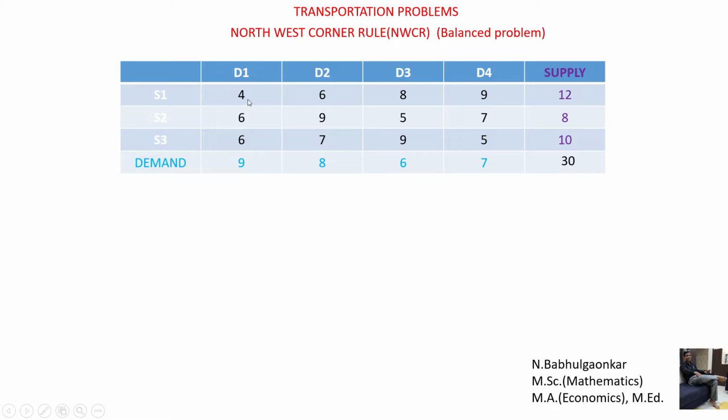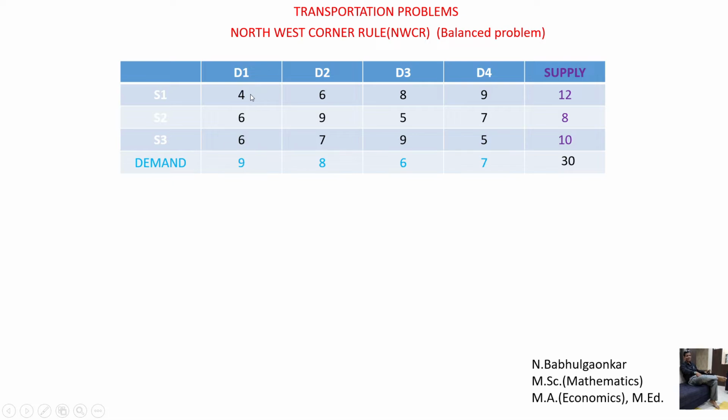Now take into consideration this cell. This cell is called the northwest corner cell, so that is why this is called the northwest corner rule. From this we have to start the problem, and we have to end it at this cell, which is called the southeast corner cell.